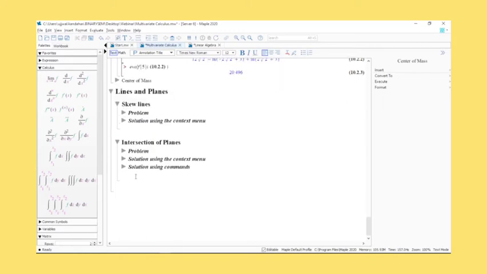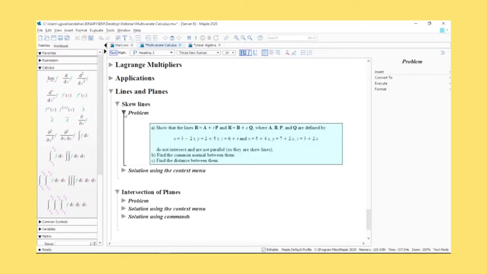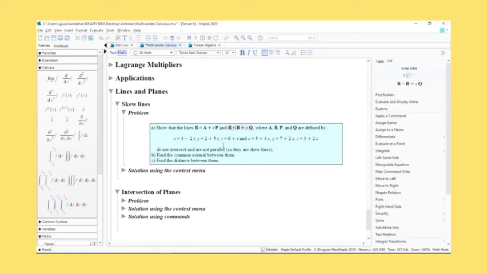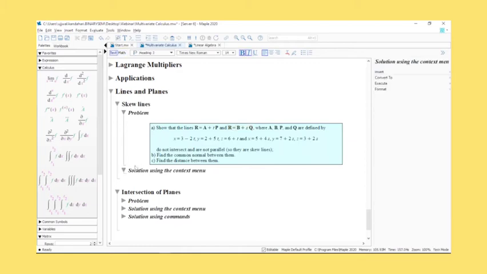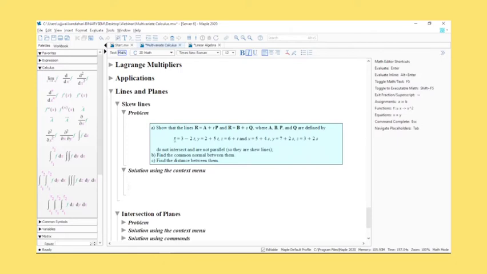So I guess I'm running a little short on time. I'll quickly cover lines and planes. I'll move on to linear algebra. The advantage of Maple, as we talked about, is being able to maneuver through a lot of analysis using the panel here itself. One example I'll be covering: assuming these are the lines that we have, show that the lines do not intersect and are not parallel, meaning they're skew. If this is something that you want to do, then it's relatively simple to do so.